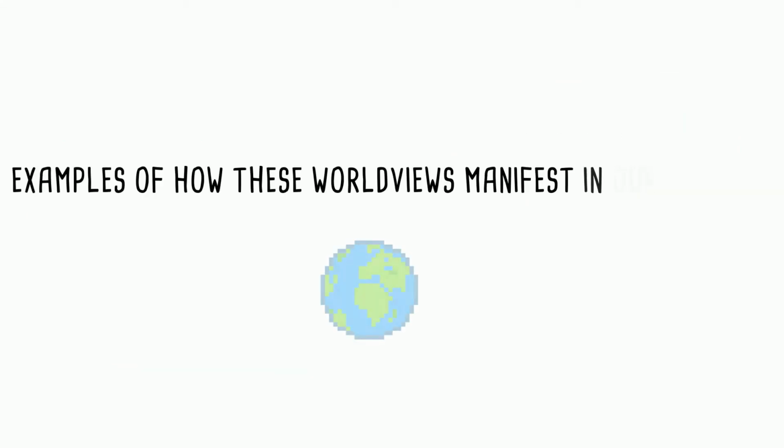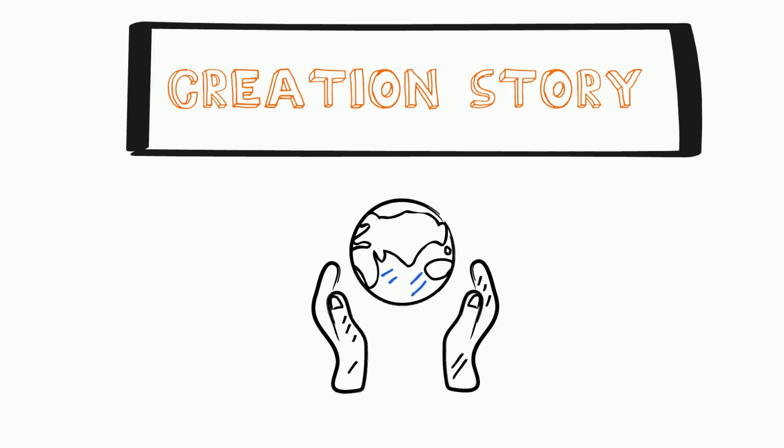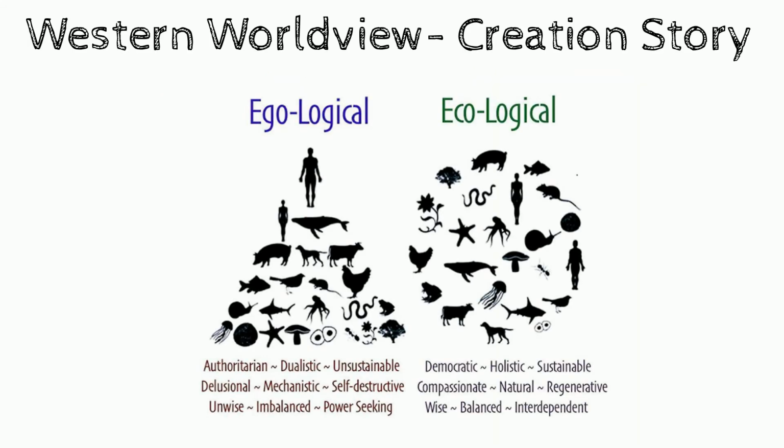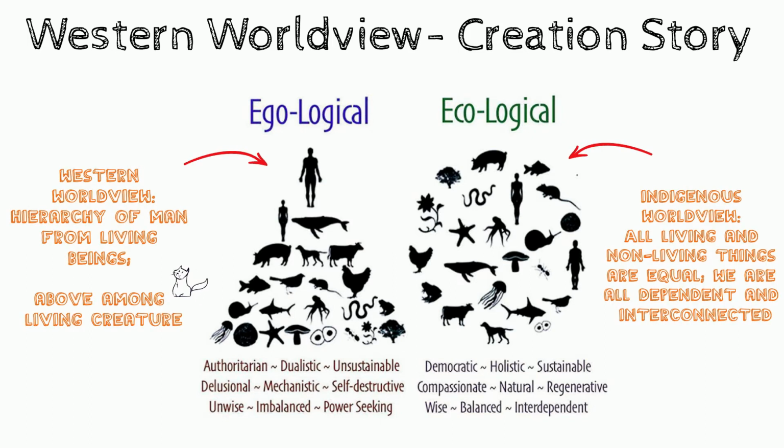Examples of how these worldviews manifest in our society. Let's start from the beginning, stemming all the way back from the creation story. There are a number of elements in the Judeo-Christian story that are recognizable as contributing factors to moral failures within their worldview. Perhaps the most damaging is the hierarchy of man. This is the designation of man as the top of the pyramid in regards to earthly creatures. Because of this positioning, it is easy for one raised in this tradition to understand themselves as above the natural world or to view the natural world as theirs to exploit, as opposed to a system that they must find balance with and their place in.